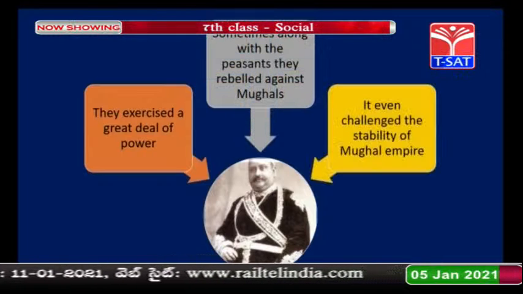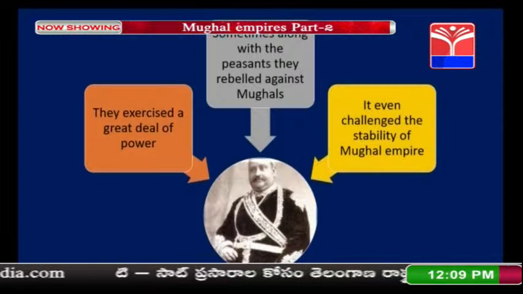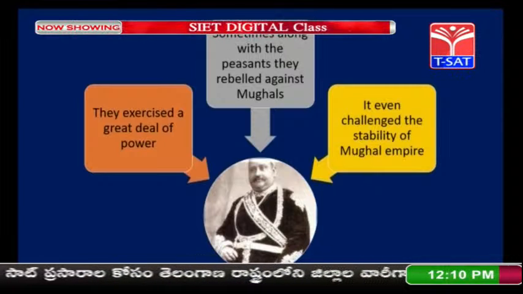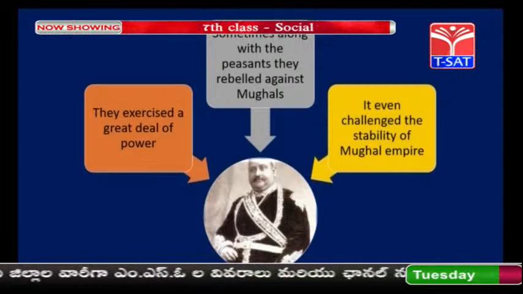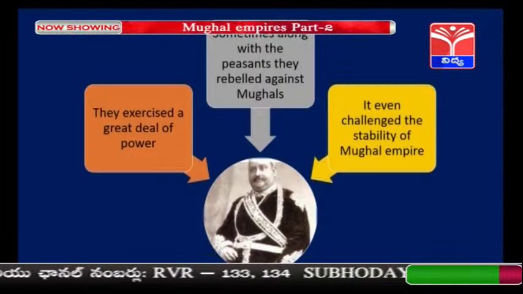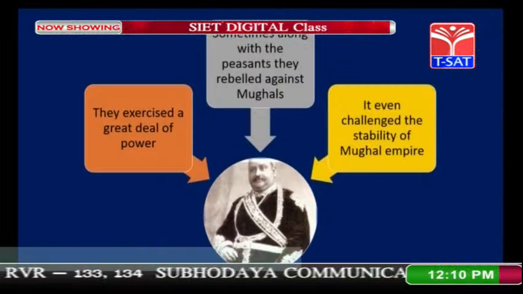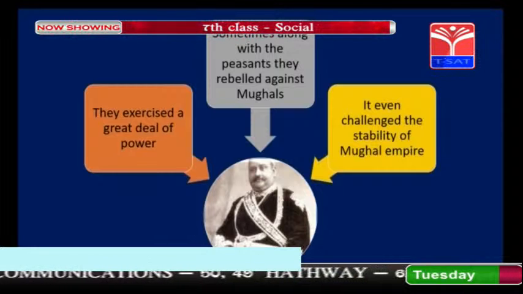Sometimes they were so powerful that they made the peasants rebel against the Mughals. That means if the Mughals were trying to exploit the zamindar or the peasants of that particular area, these people were so powerful that they challenged the stability of the Mughal empire. So this was all about zamindars.